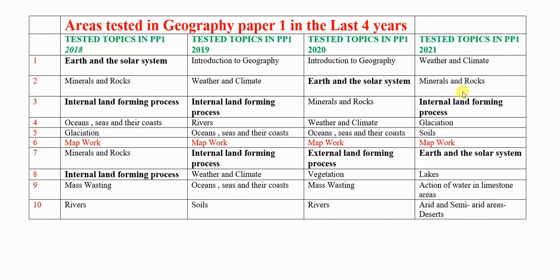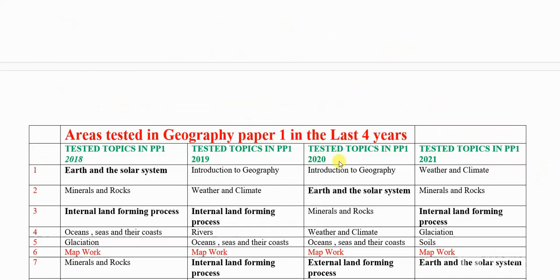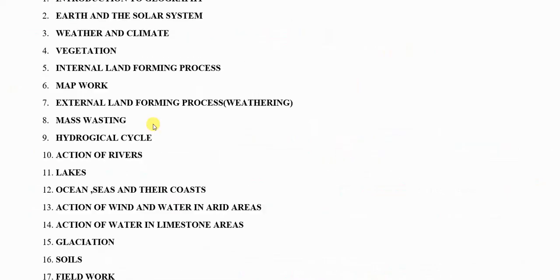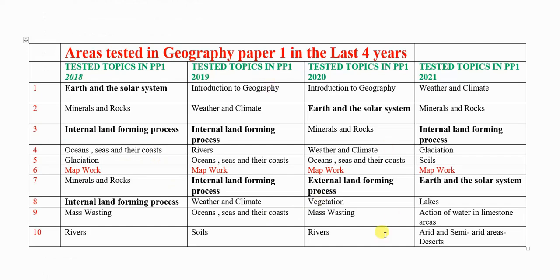So we can see here 2021 we didn't have rivers, so you are likely to see rivers this year, so you have to read rivers very well. And then from 2018 to 2021, this topic has not been set, that is the hydrological cycle, this topic here. So you have to go through this topic very well. The way the hydrological cycle works, you should be aware of that, so you should read it very well. In fact, you can easily predict in geography, because there are topics which you will not miss, so you need to prepare very well.